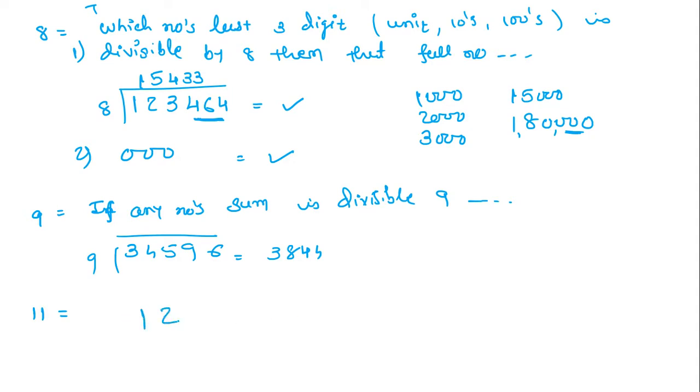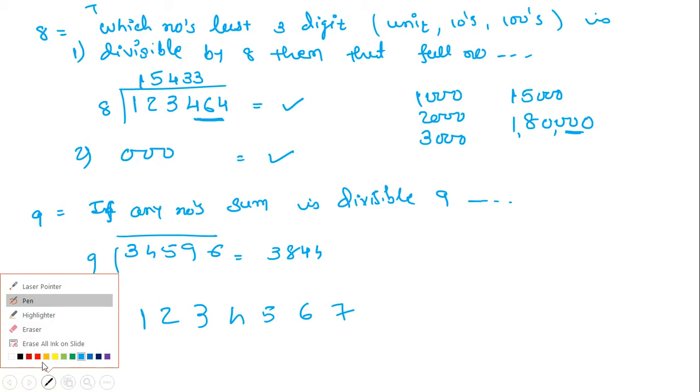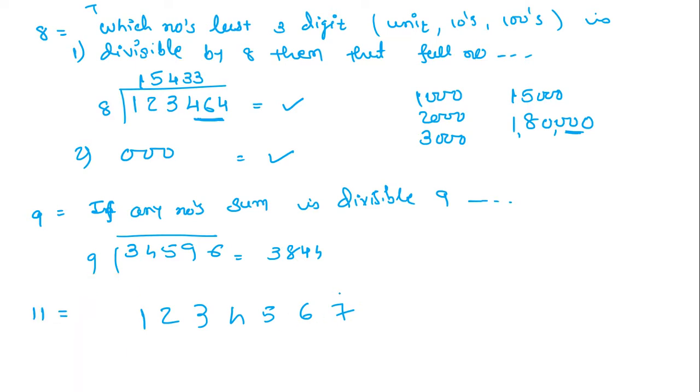If I write 1, 2, 3, 4, 5, 6 and 7, I will not specify unit and tens and all that. I will just say 1, 3, 5, 7, and this you have to add.